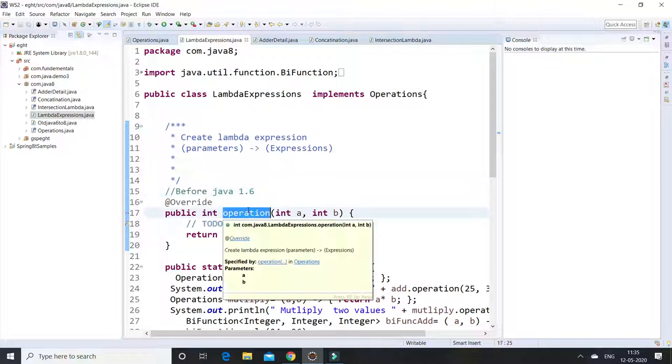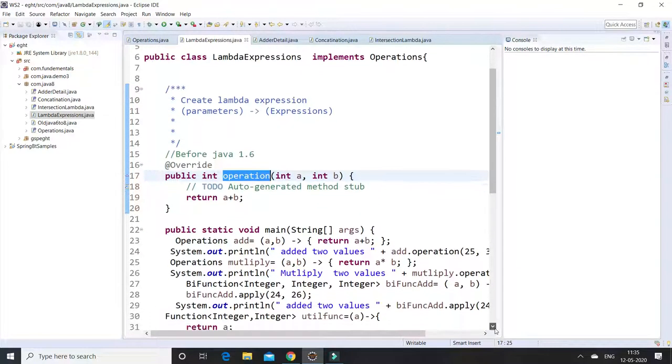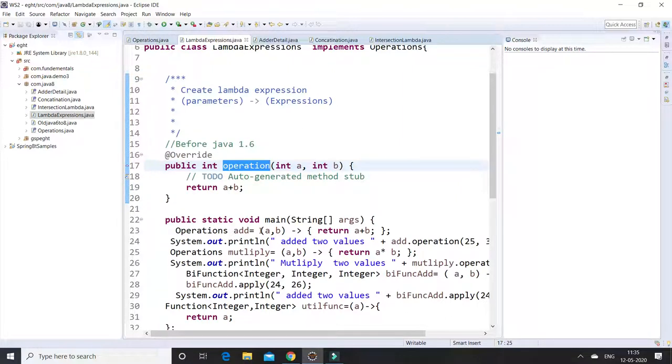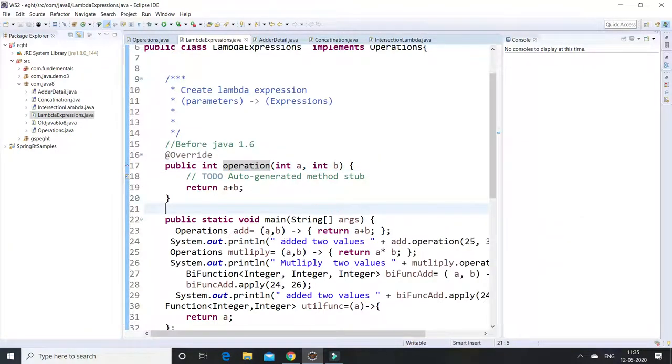So what happens when you come to use the functional interface? Here is the lambda expression syntax. I am passing a comma b as parameters, and the expression written is a plus b.